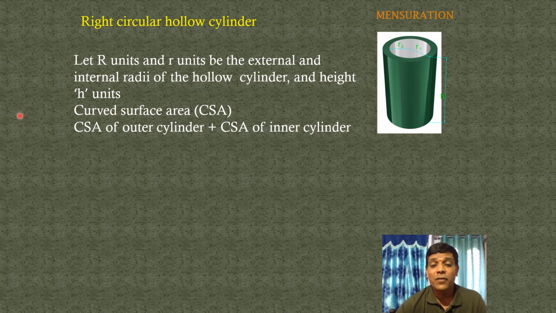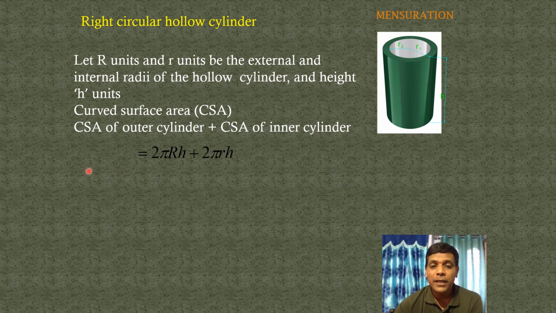CSA, curved surface area, is equal to CSA of the outer cylinder plus CSA of the inner cylinder. Do you know the formula for CSA of a cylinder? It is 2 pi r h. Here, CSA of the outer cylinder: outer radius, the bigger, 2 pi big R h. CSA of the inner cylinder, 2 pi small r h. Are you clear? Very easy formula.